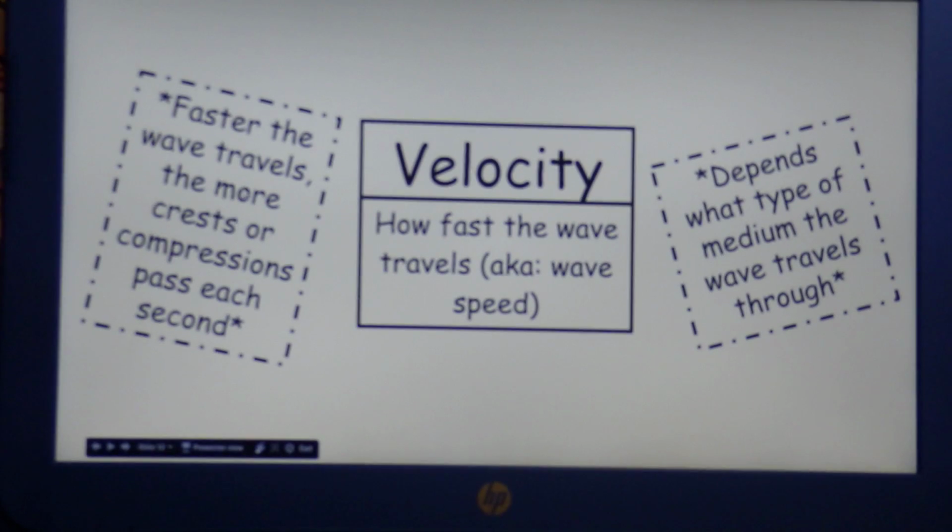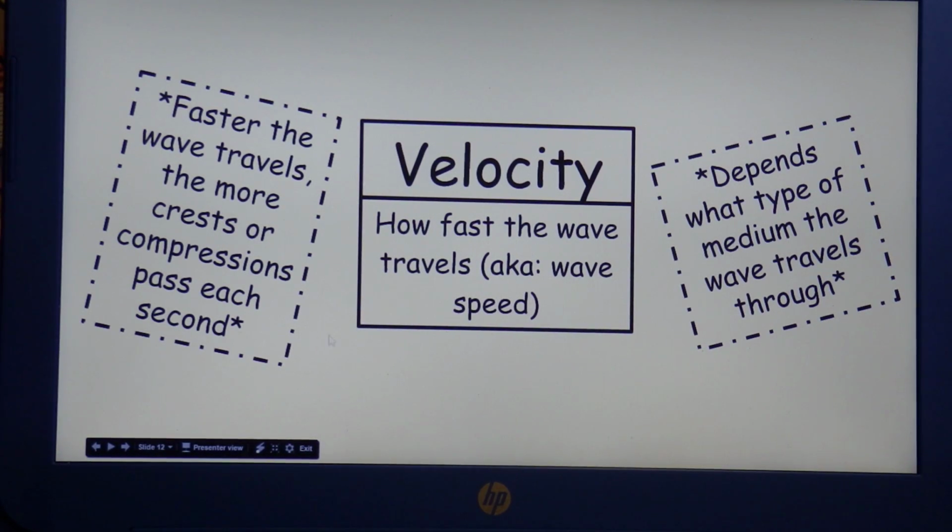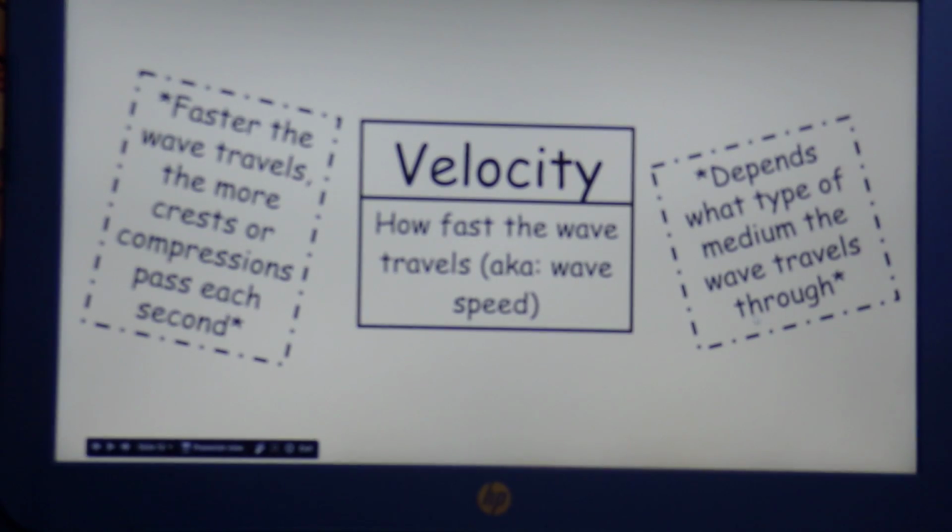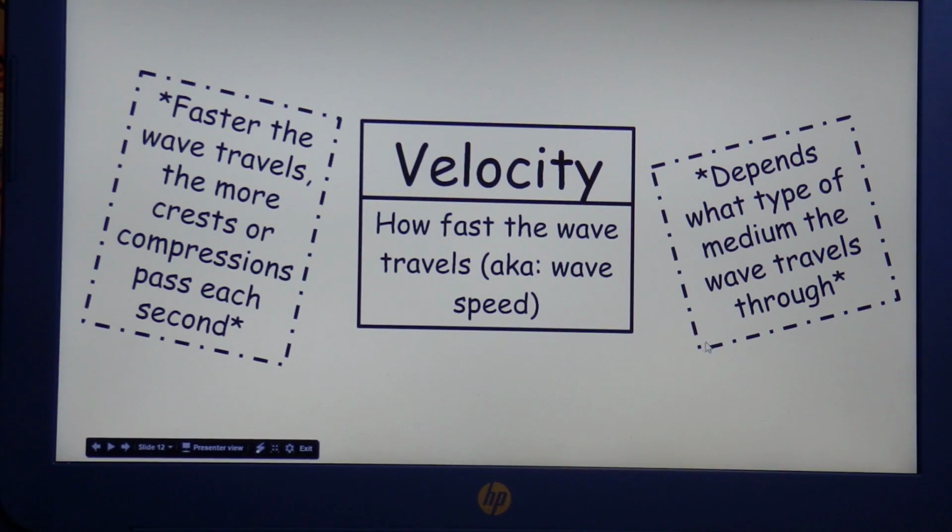The faster the wave travels, the more crests or compressions pass each second. And it also depends on what type of medium the wave travels through. So it'll be a little bit different if the same wave travels through rock than it would be if it traveled through just regular air.